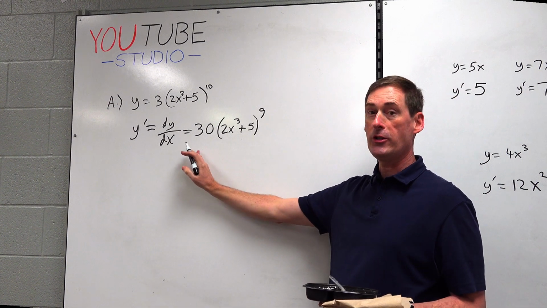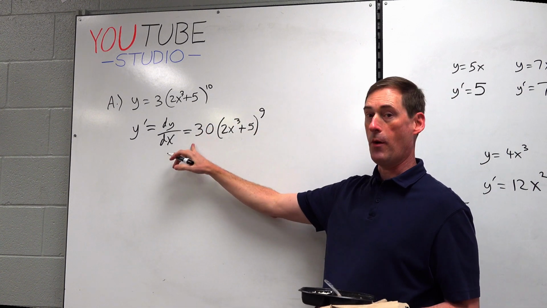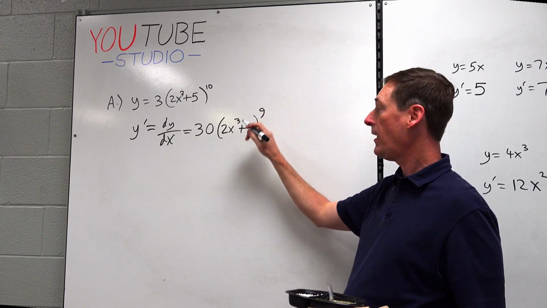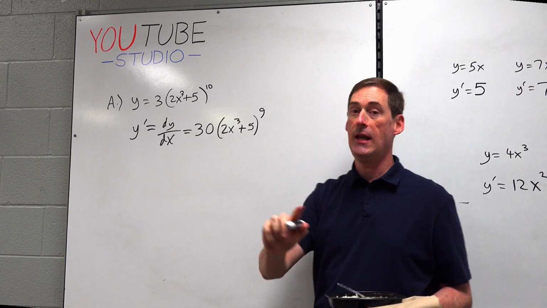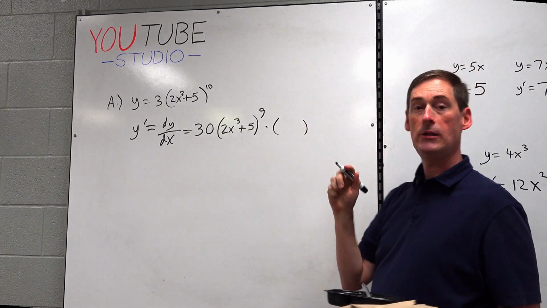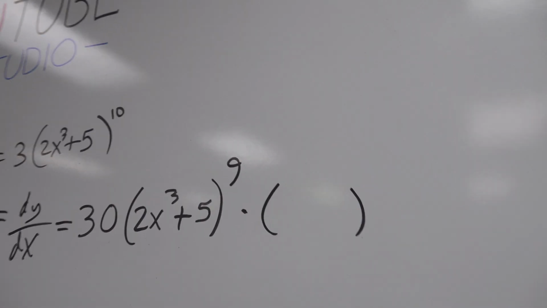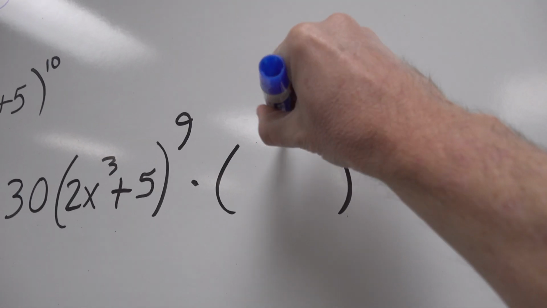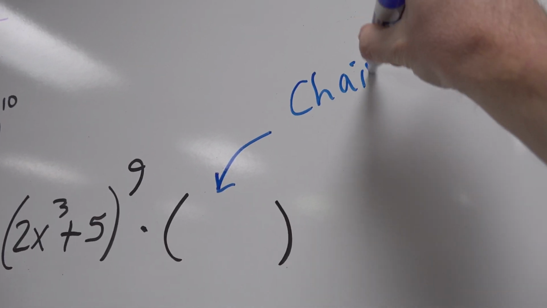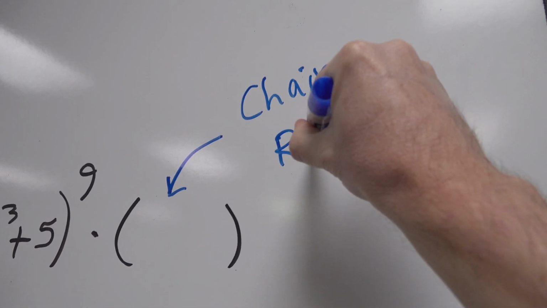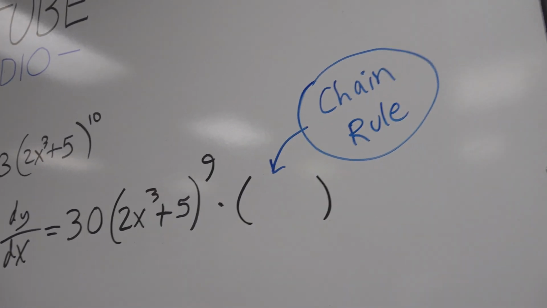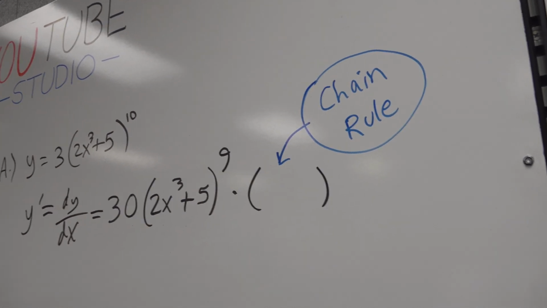Now so far that's all we've done in BC. Power comes down, base stays the same, drop the power by 1. There's a new twist today. Times something else. So the big question is, what in the world goes here? All right. This is called the chain rule. All right, so we have to put in this parentheses what is called the chain.